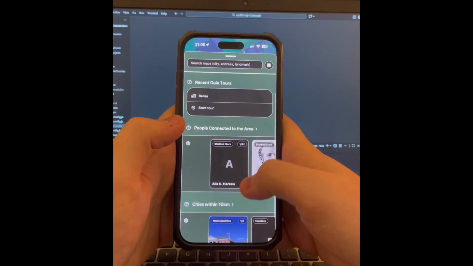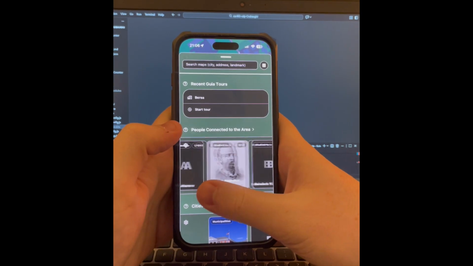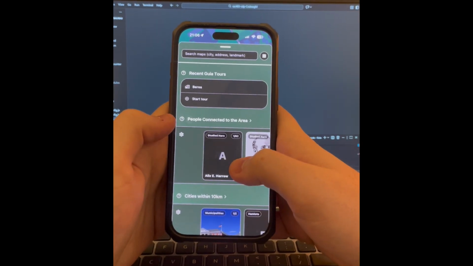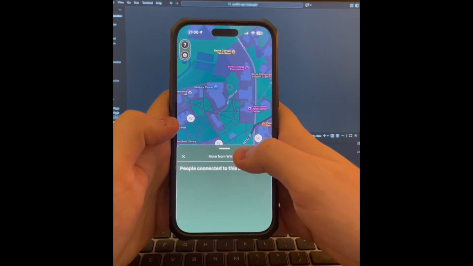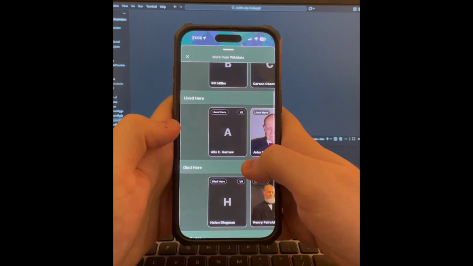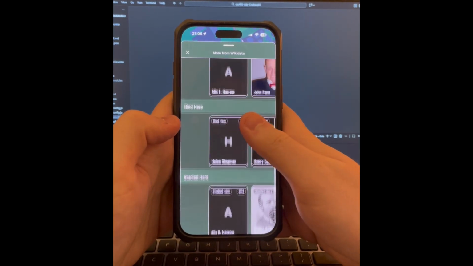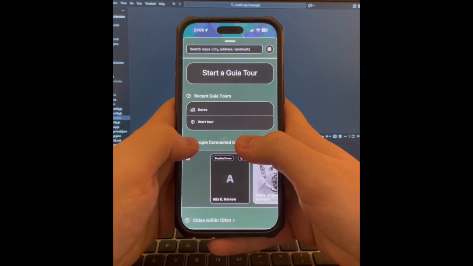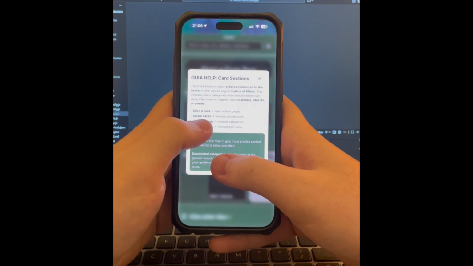The bottom sections here are cards that might not be easily seen on the map. So these are people, which you can't actually map, but you can get based on location. And you'll see here we have people born here, lived here, died here, studied here. These are people who existed or did something in Berea. And if we want to see some more details, we could use the help to figure out what our options are.